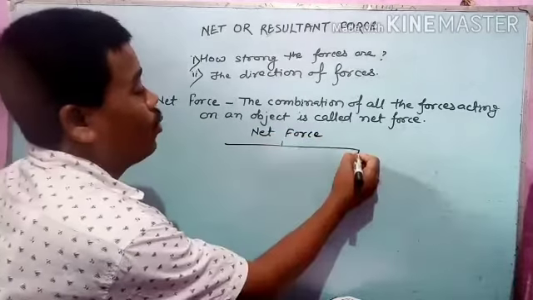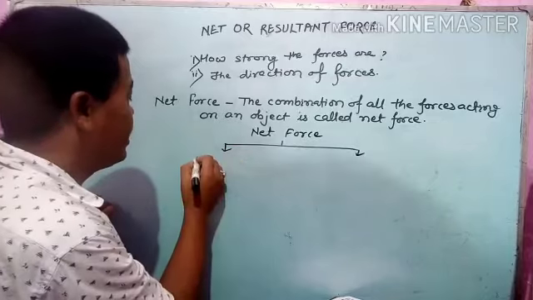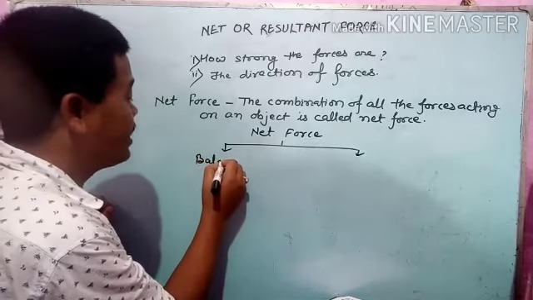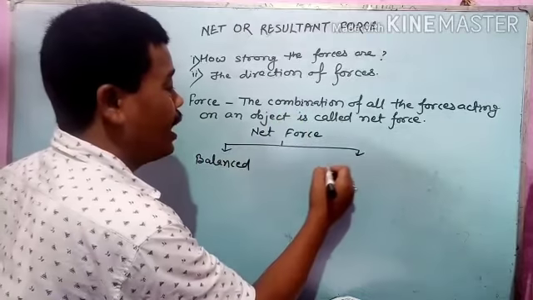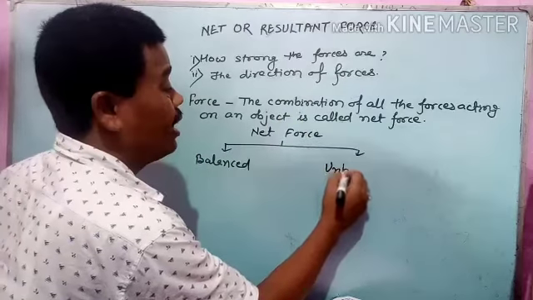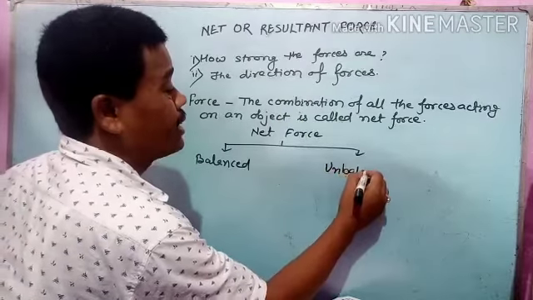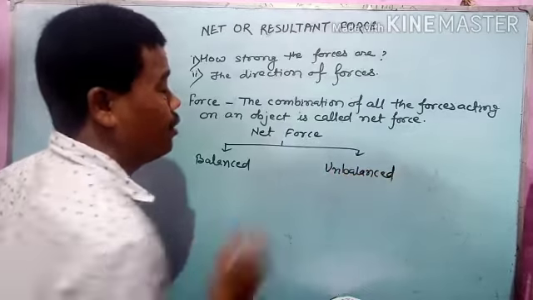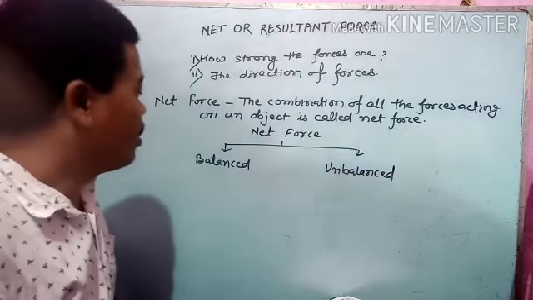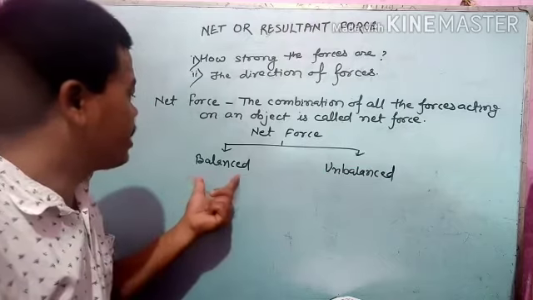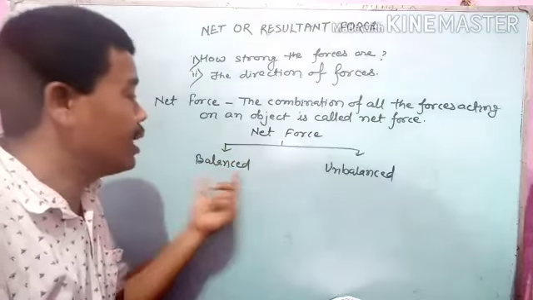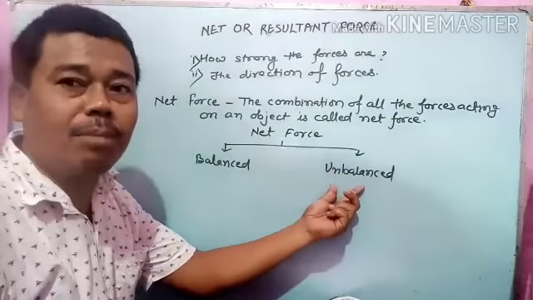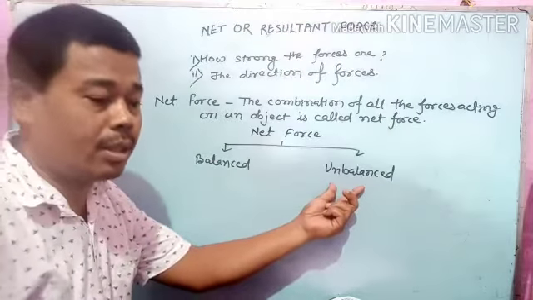One we can say is balanced force and another is unbalanced force. So now we'll discuss what this balanced force is and what this unbalanced force is.